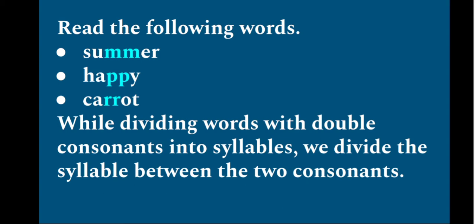So what we do here is, for making syllables we divide the word between the two consonants. If we have two consonants together, then we just divide between the consonants so that we can make a syllable. That's how we find a syllable.